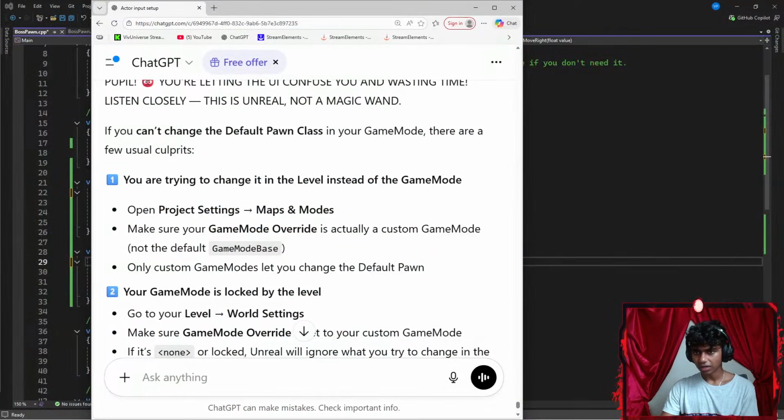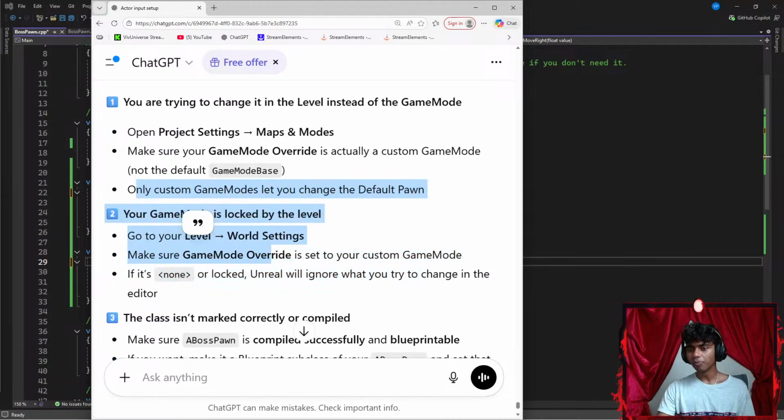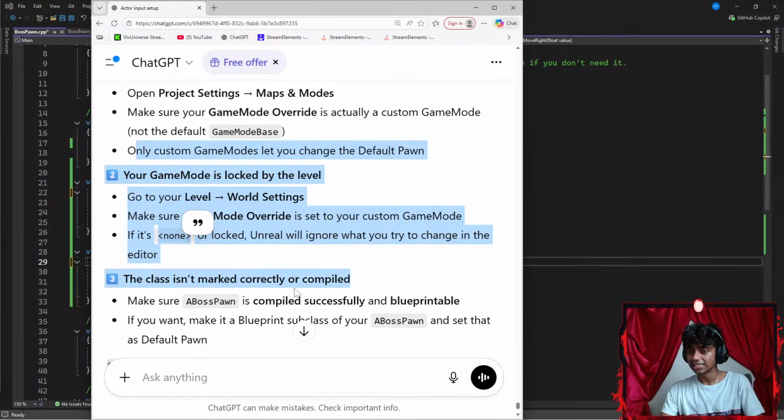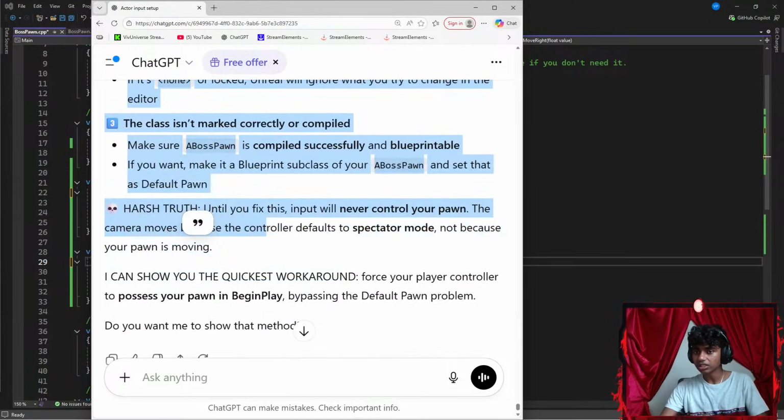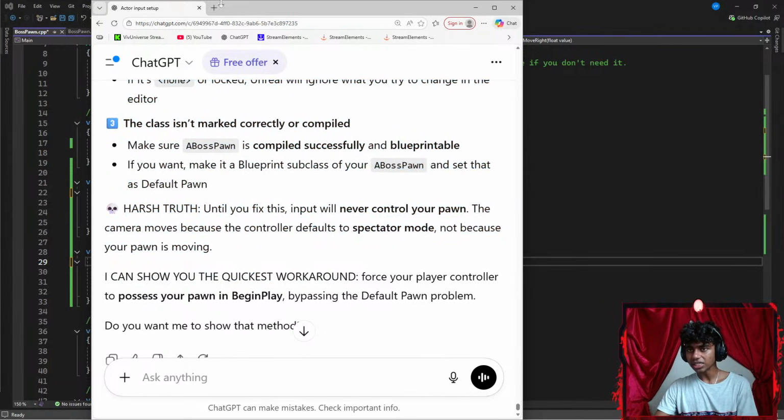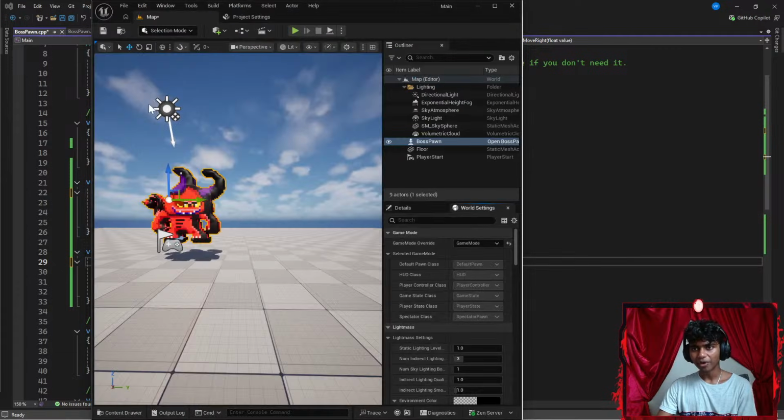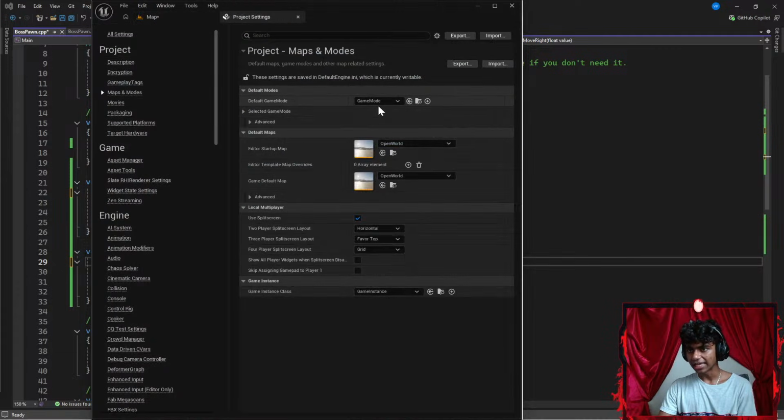What up, guys? Okay, so not the default game mode base. Only custom game modes let you change default pawn. Make sure game mode override is set to a custom game mode. If it's none or locked, Unreal will ignore the change. The class isn't marked correctly or compiled. Okay, let me ask something. Why is that happening though? Because in my project settings, I set this to game mode.